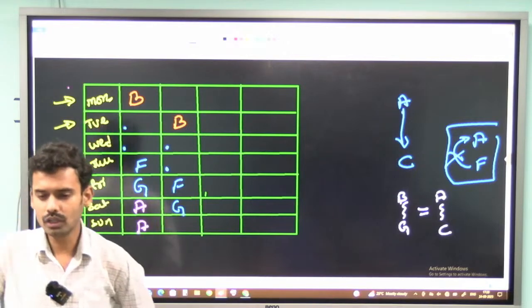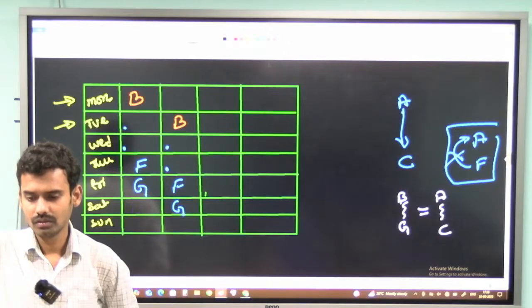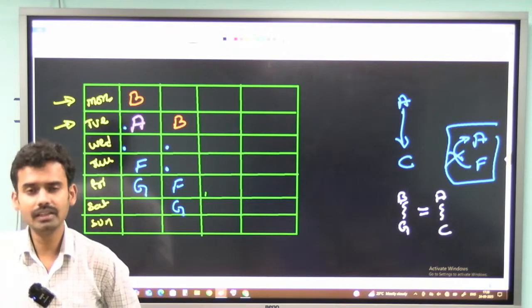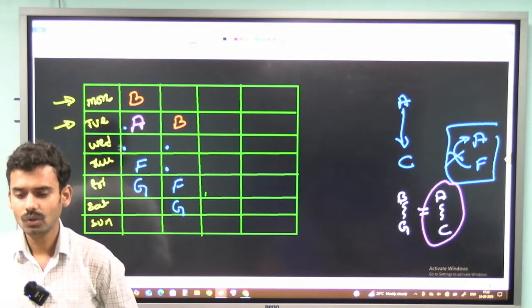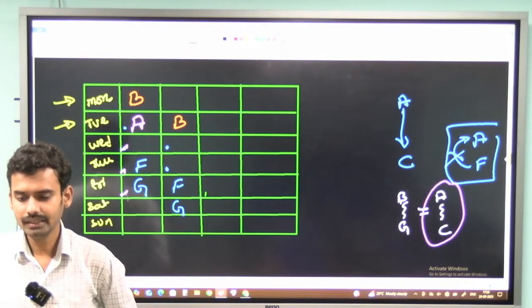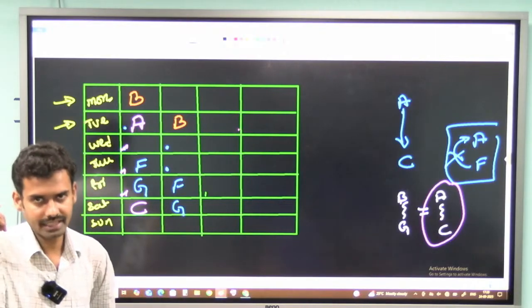So I will remove all this and I will fix the value of A. So the only possibility for A is this one. Now I can fix A and C. There are 3 people between A and C: 1, 2, 3. This is the only place for C. Hope everyone understood how I fixed A and C.